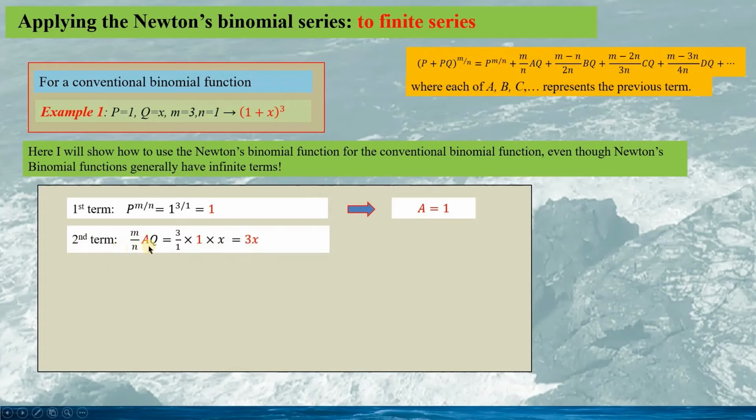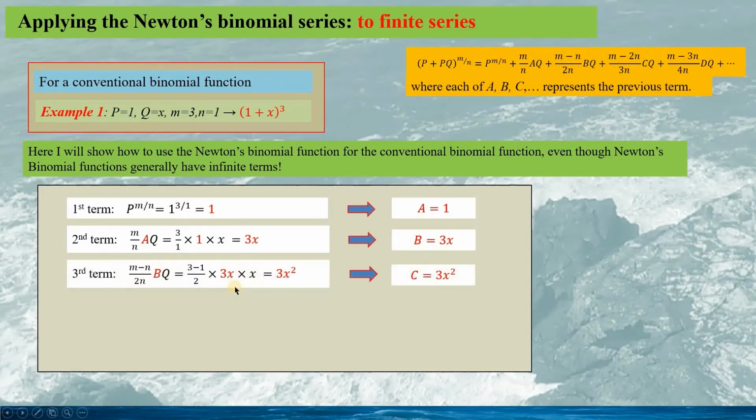Then we can calculate the second term given as this. So we can obtain the second term as 3x. So we can have b equaling to 3x. Similarly, in the third term, we use the value m, n, p, and q. So we can obtain the expression for the third term. It is 3x squared. Therefore, c is 3x squared.